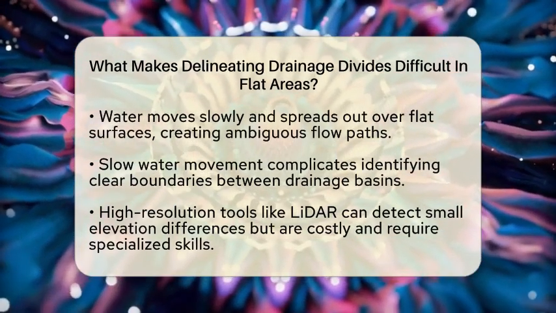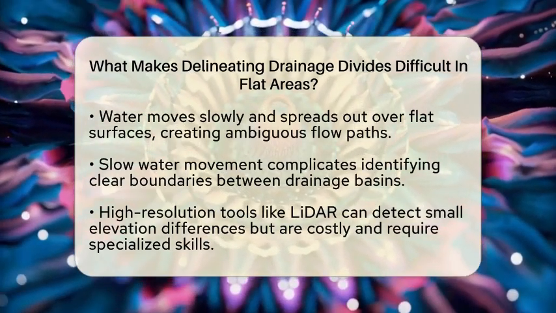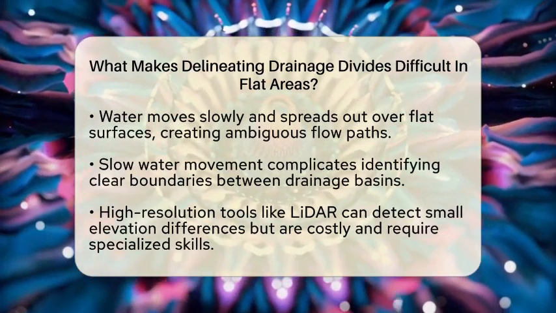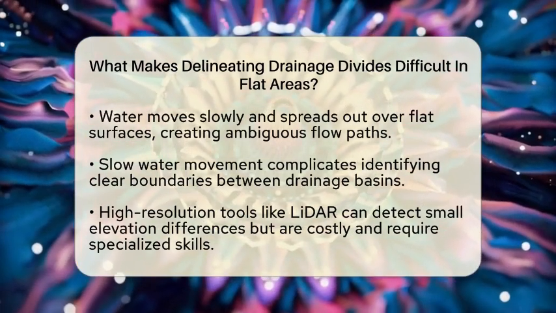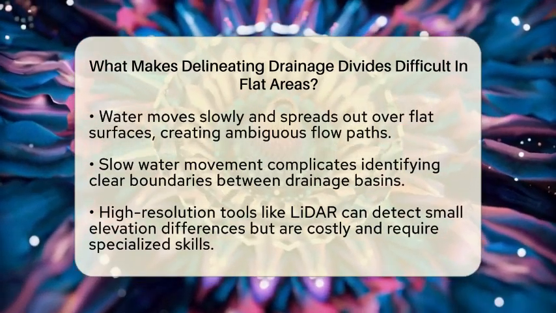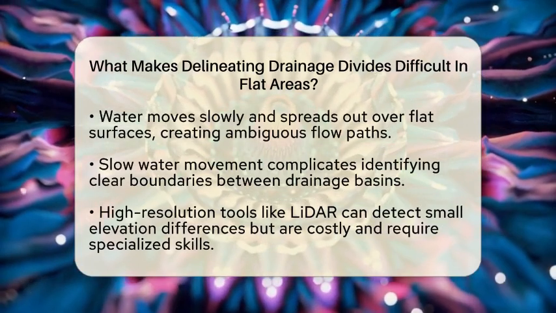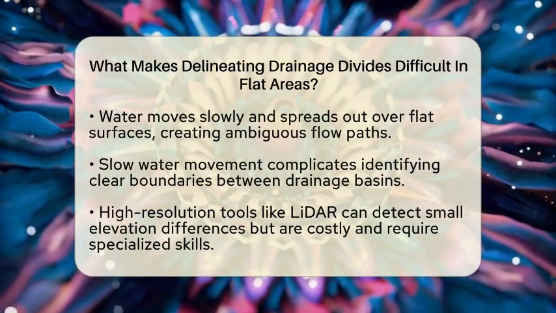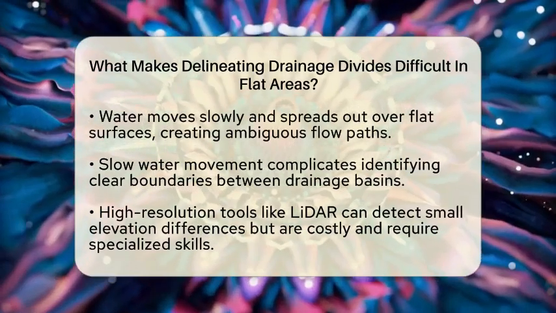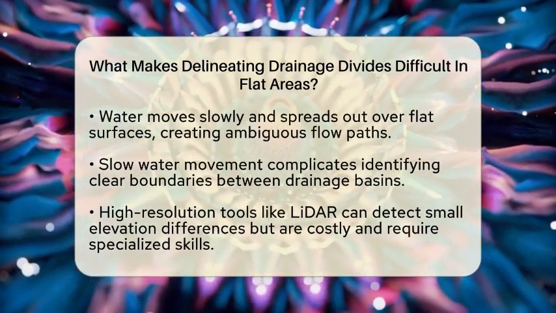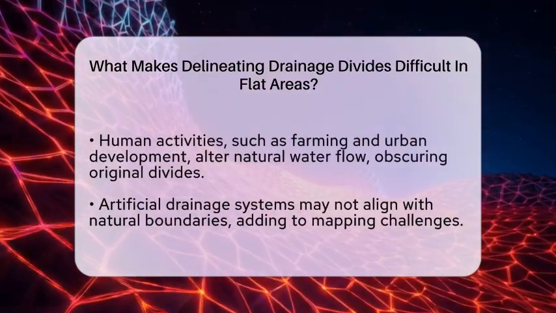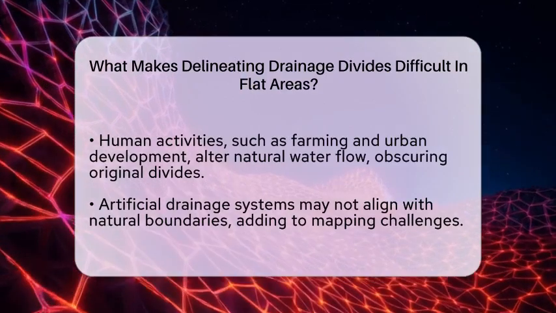This slow movement makes it difficult to trace where water is heading, which complicates identifying the exact boundary between drainage basins. Without clear channels or ridges, natural divides are not obvious, forcing mapmakers to rely on very high-resolution elevation data. Using tools like light detection and ranging, or LiDAR, can help because they capture tiny elevation differences. But these tools are expensive and require specialized skills to interpret. If only coarse data is available, small but important features might be missed, leading to errors in mapping.